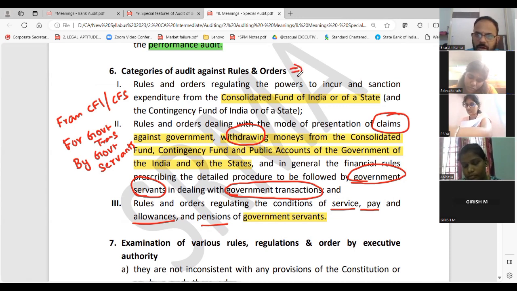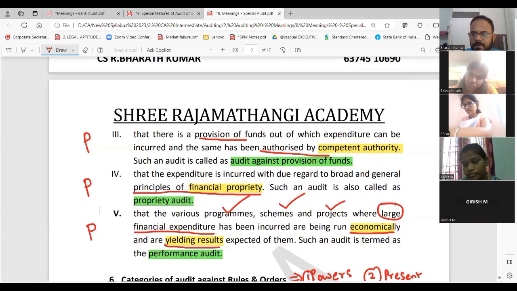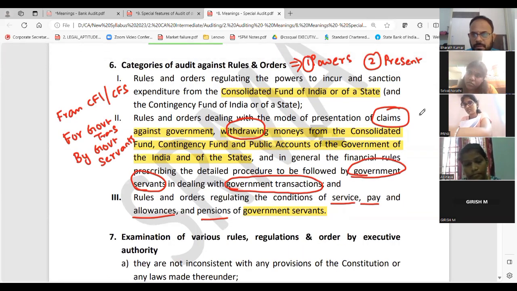So here they will talk about number 1, powers, power to incur and sanction. Number 2, claims or presentation, how you will present. Number 3 is conditions.